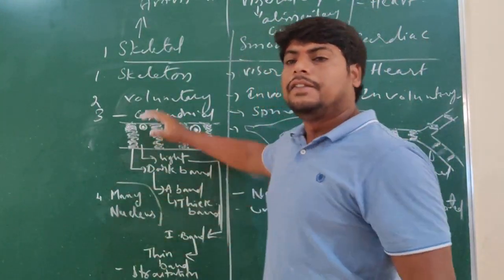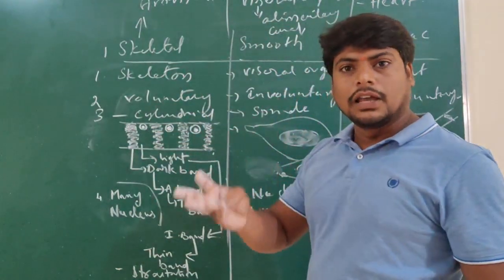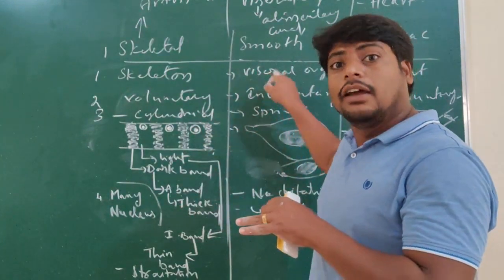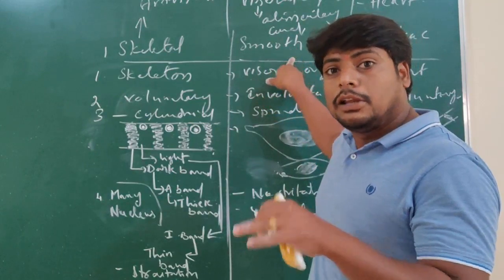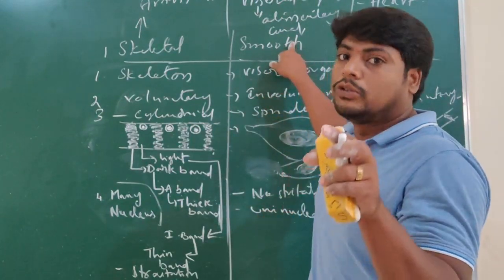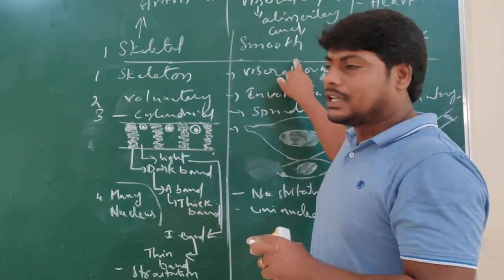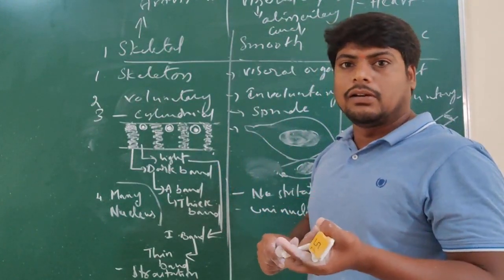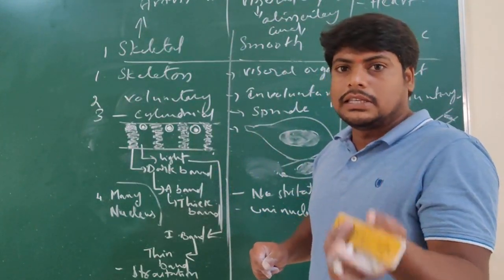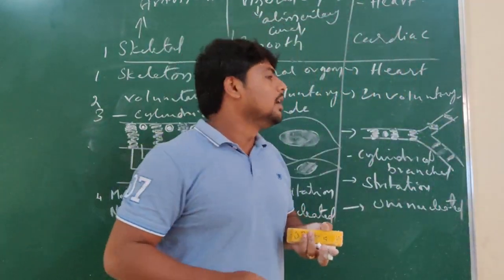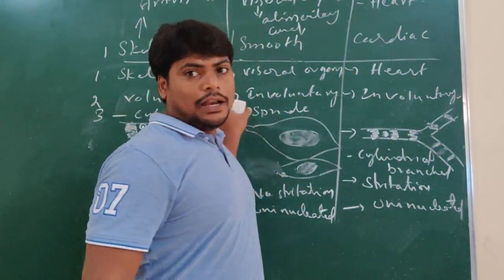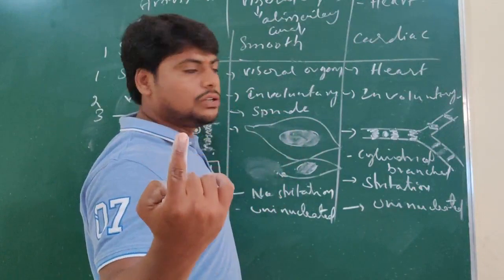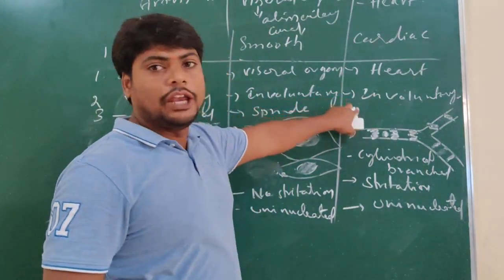In this way we can see three different types of muscles. Skeletal muscles are found in the skeleton, so they are called skeletal muscles. Smooth muscles are found in visceral organs, so they are called smooth muscles. And these are found in the heart. We know cardiologist, heart specialist, so remember, cardiac muscle is present. Skeletal muscles are voluntary because they are controlled by the brain's instruction. Smooth and cardiac muscles are involuntary.